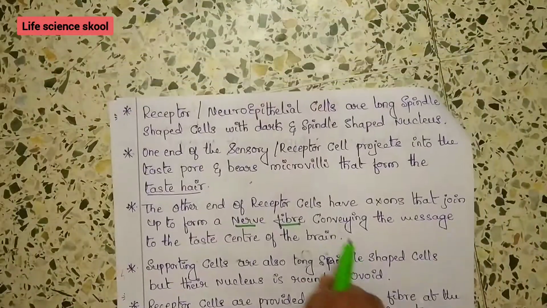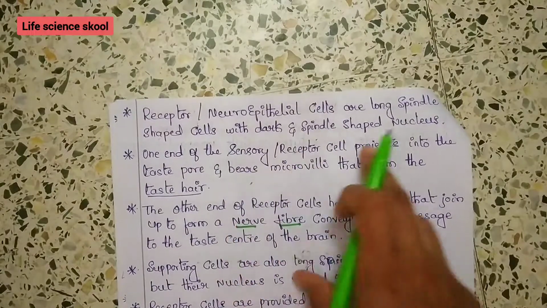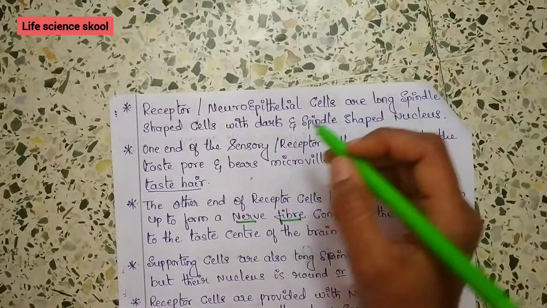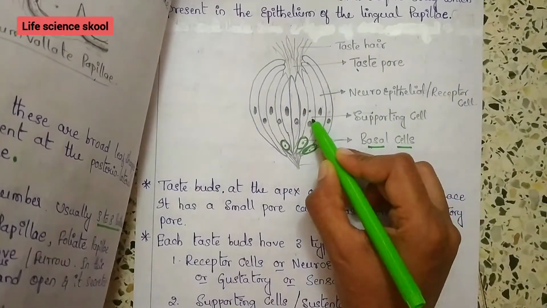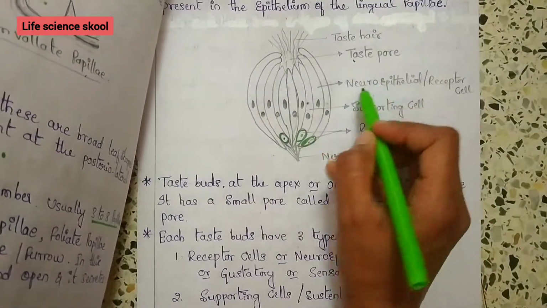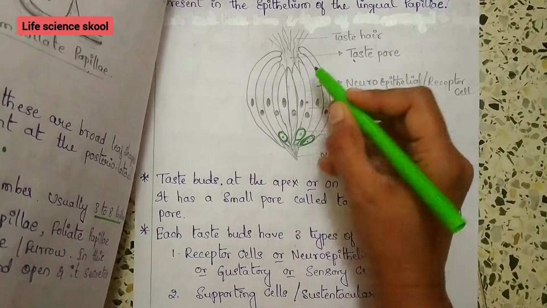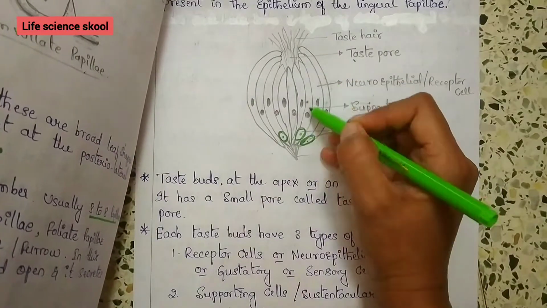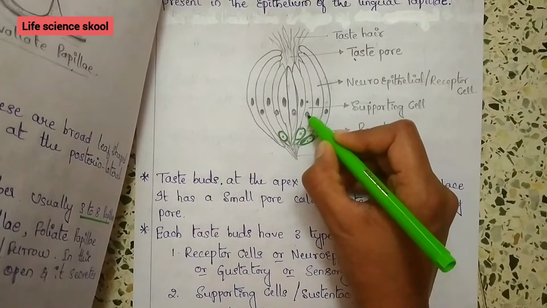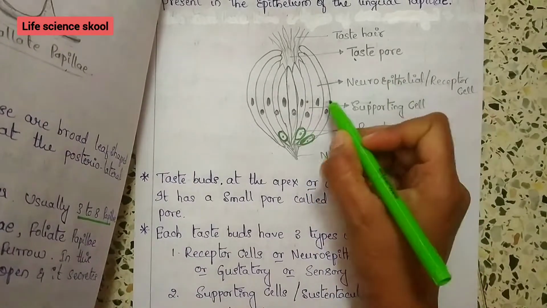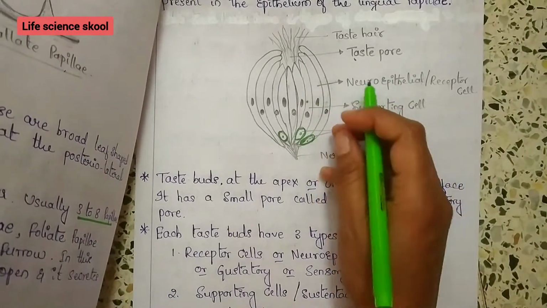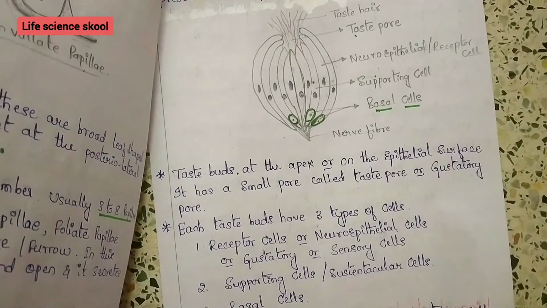And the next one is supporting cells. Supporting cells are long spindle shaped cells, but the nucleus is round or ovoid. If you look here, these supporting cells, like the neuroepithelial cells, are also long and spindle shaped, but have a look at the nucleus here. The nucleus is round in supporting cells, whereas in receptor cells it is spindle shaped. That's about the supporting cells.